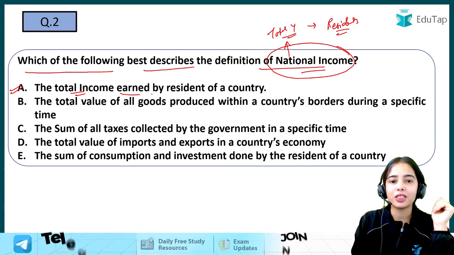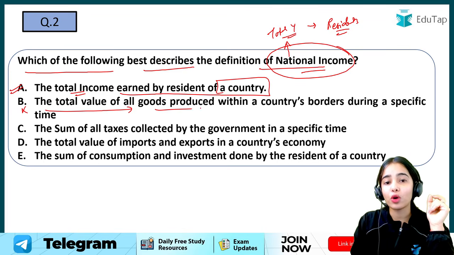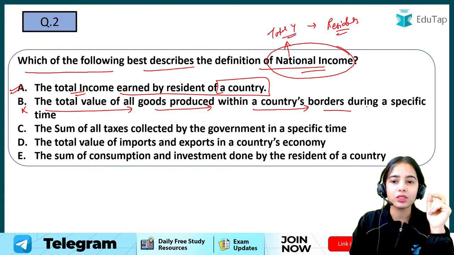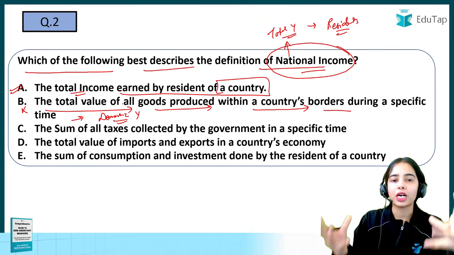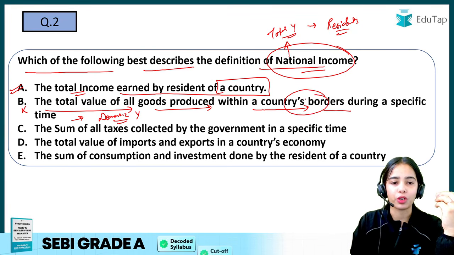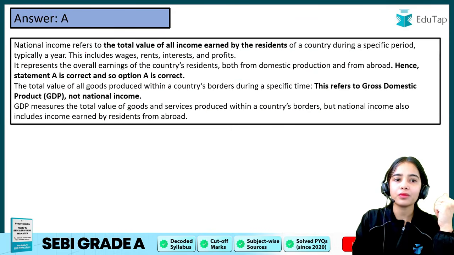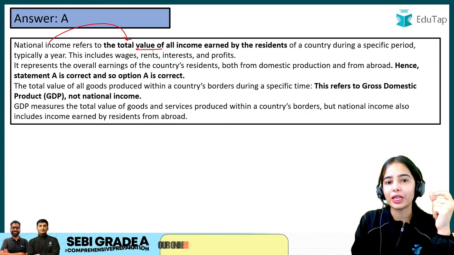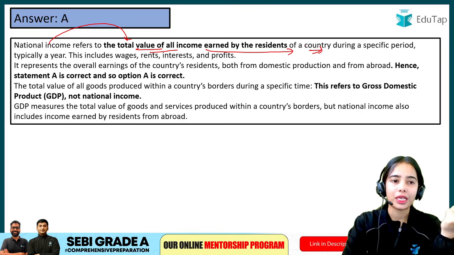The total income earned by the residents of a country. B is not correct. The total value of all goods produced within a country's borders during a specific time. So this is about the domestic income, which talks about the production in the domestic territory within the country's border. So the other options are also not correct. Only A is the right answer. Okay. So national income refers to the total value of all income that is earned by the residents of a country. So A was the answer.